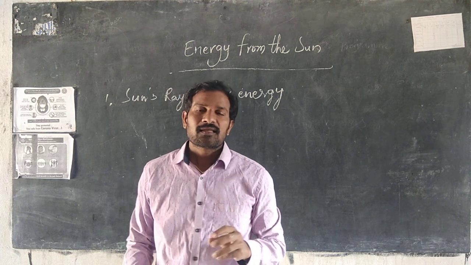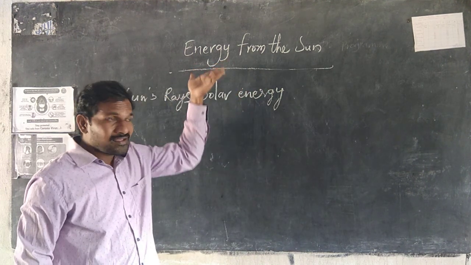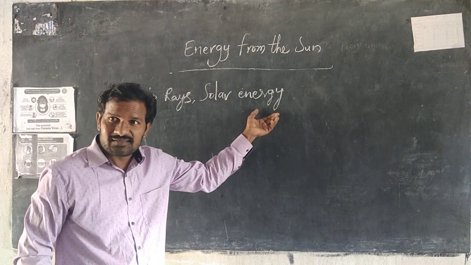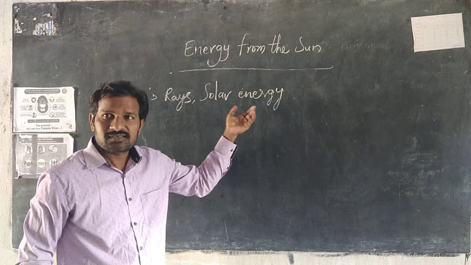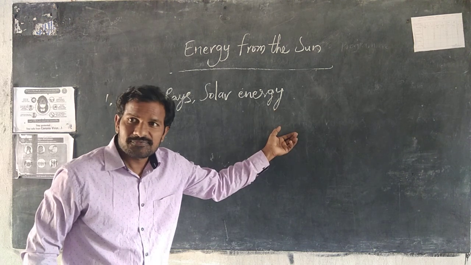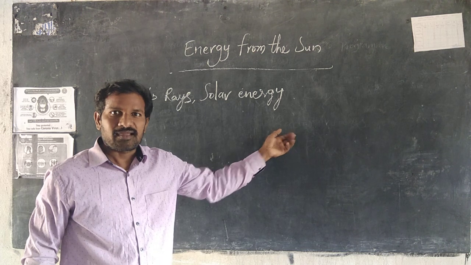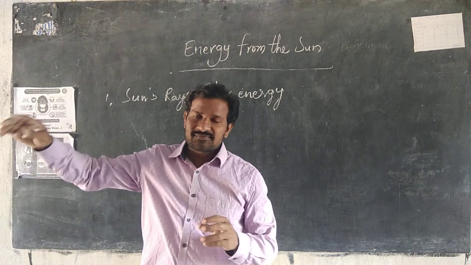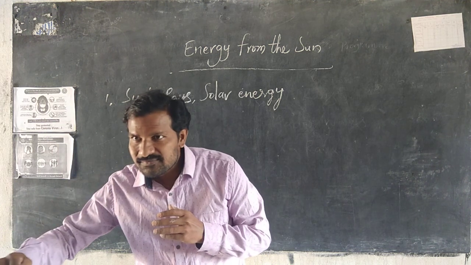The sun always releases energy in the form of heat and light.